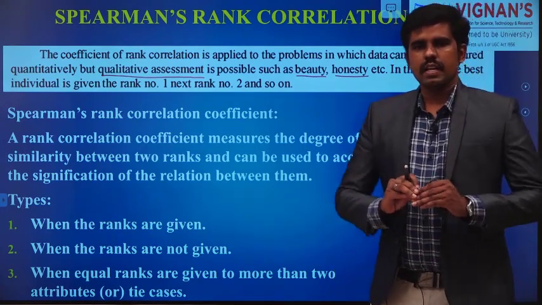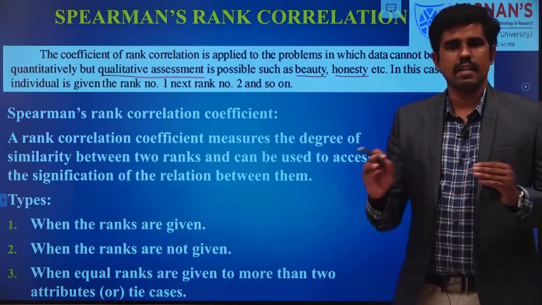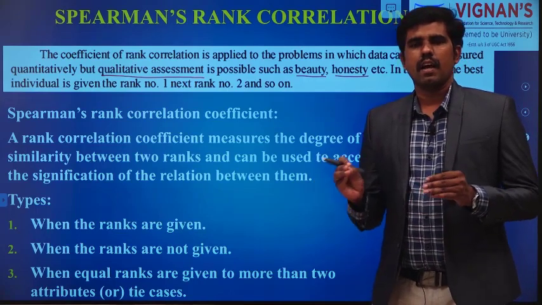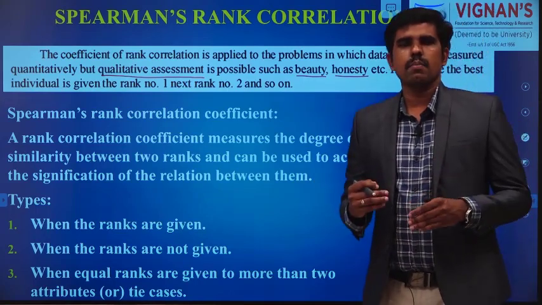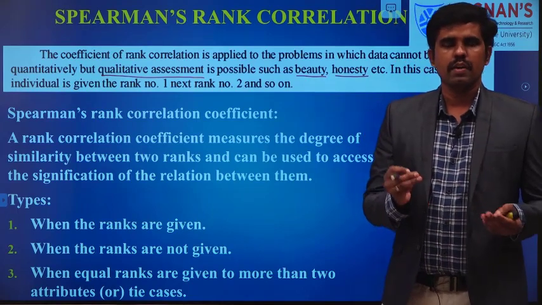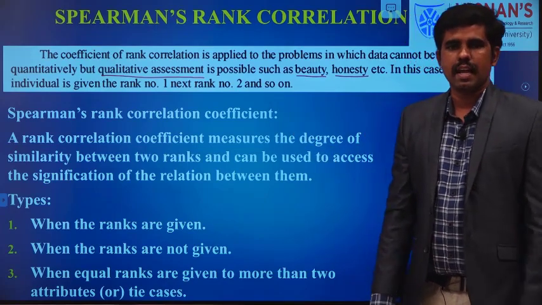So we are given the ranks of two variables. Assume we are given ranks and we don't know the values. We are given the rank of x and y. If I want to find the relationship between those two variables' ranks, then I can use Spearman's rank correlation.